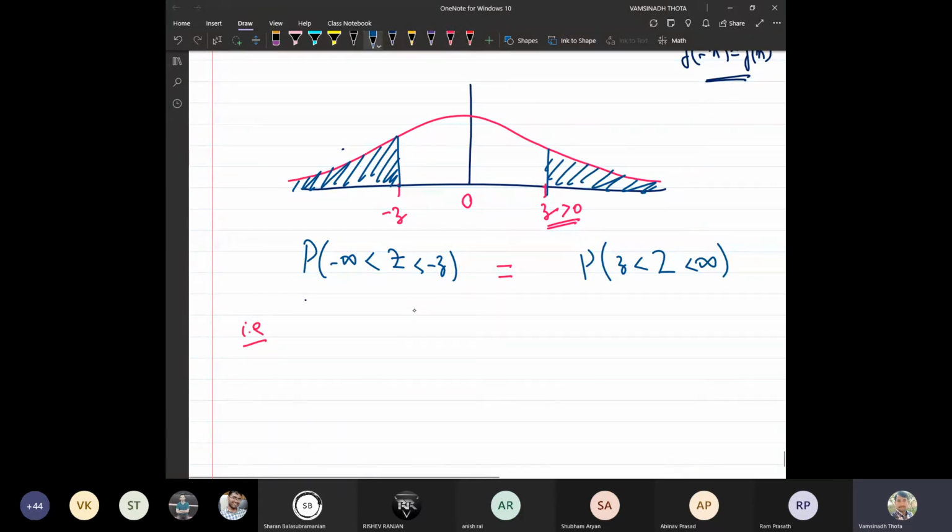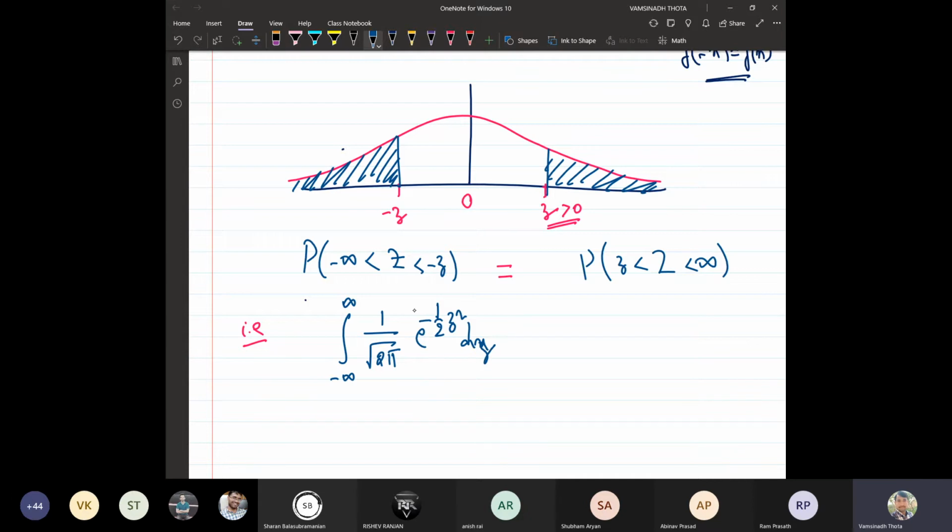What is this one? It is the integral from minus infinity to minus z of 1 upon root 2 pi times e to the power minus 1 by 2 times z square dz.